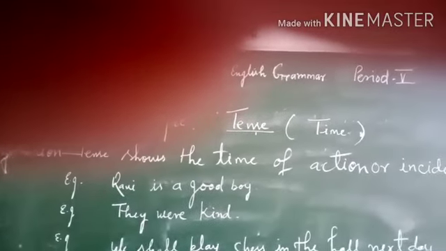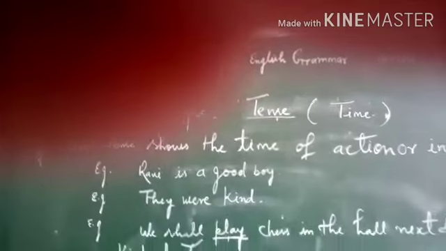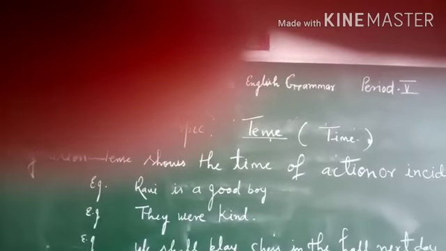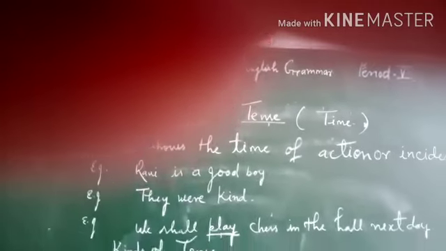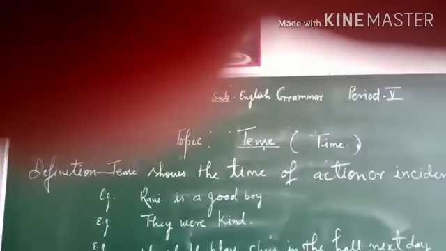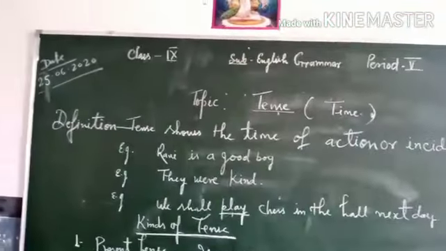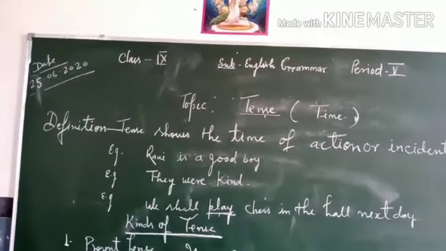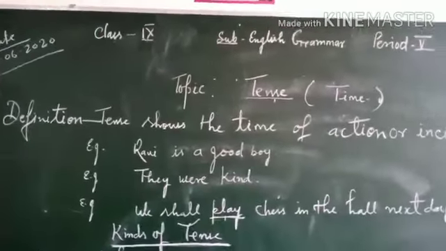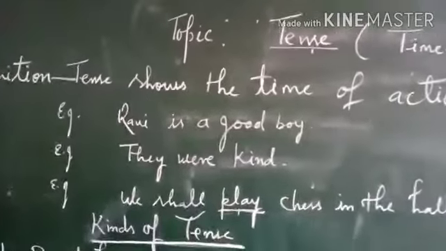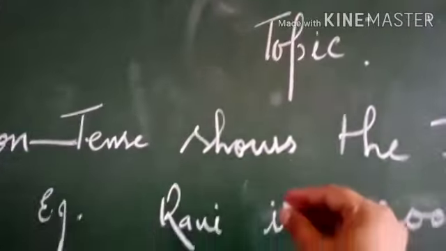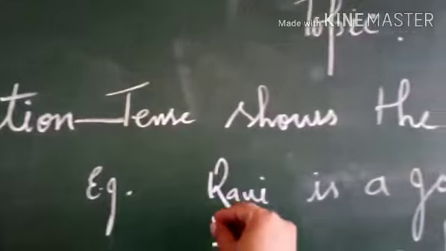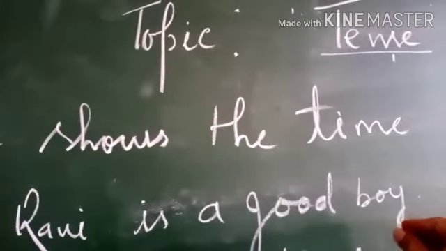Example first, Ravi is a good boy. Example second, they were kind. Example third, we shall play chess in the hall next day. It means you can see here, example: Ravi is a good boy.